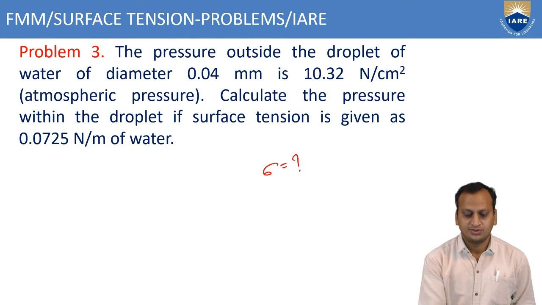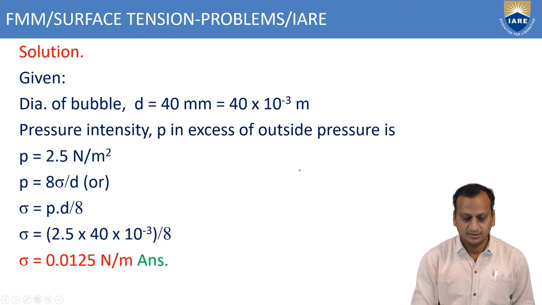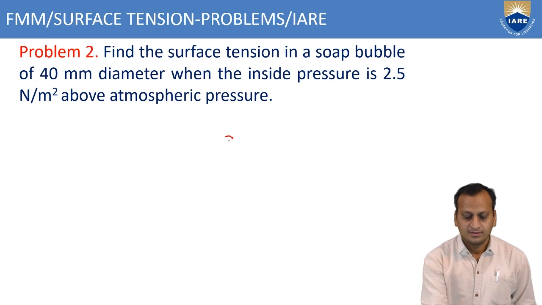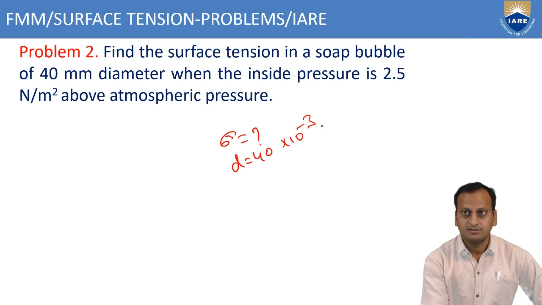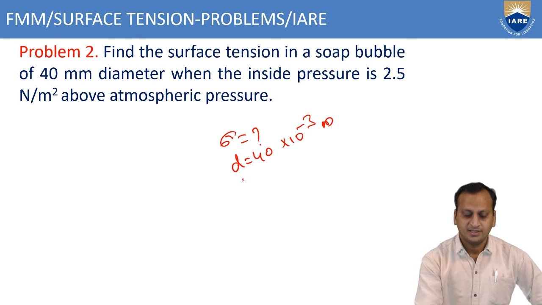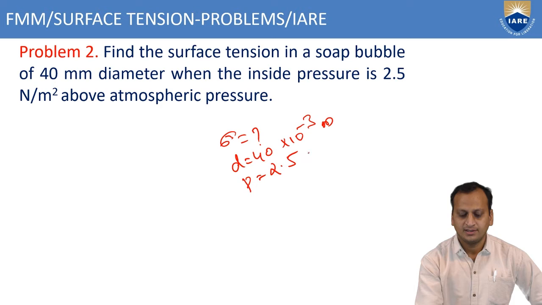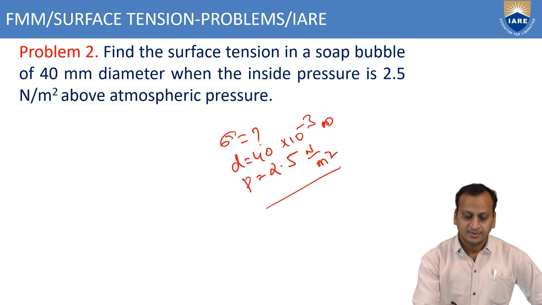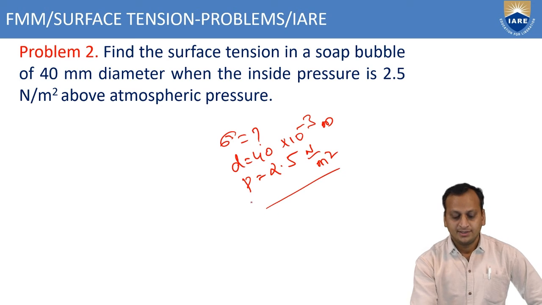For the given diameter of the bubble, the diameter is 40 mm, that is 40 into 10 power minus 3 meters. Now pressure is P equals 2.5 Newton per meter square. So these are in SI units, and what you need is sigma.